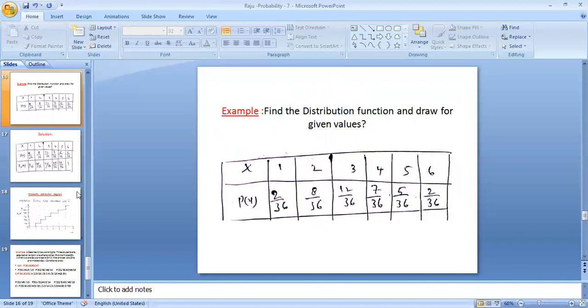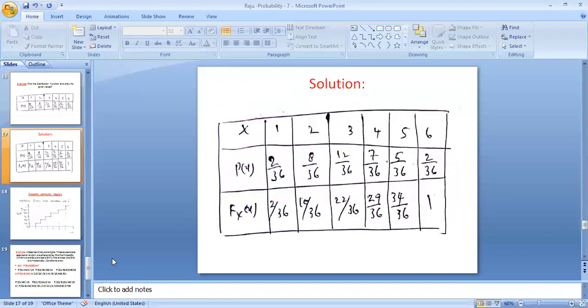So F_X of 1 is 2 by 36. F_X of 2 equals P of 1 plus P of 2, that is 2 by 36 plus 8 by 36, which is 10 by 36.